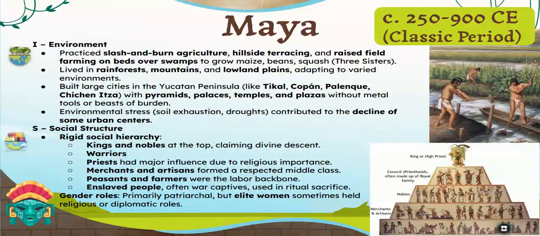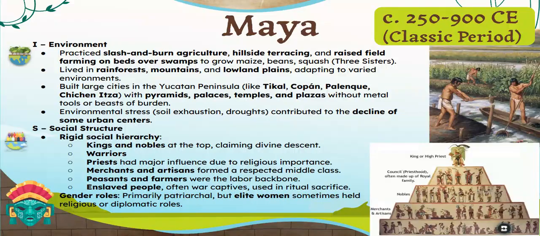The Mayans are important because they provide historical context for later civilizations such as the Aztecs. The Mayans adapted to a variety of environmental issues and areas. They would use slash and burn agriculture, which is basically when you go through and cut down a lot of trees and forests and use that area for agricultural purposes.